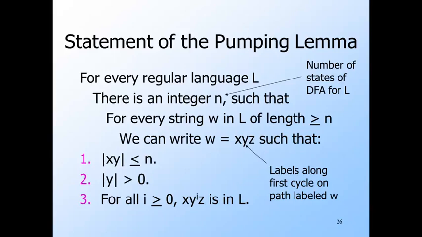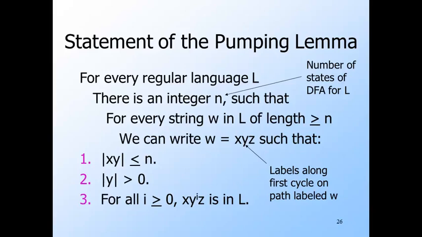Now you get to pick the string W, subject only to the constraint that it is at least as long as n, the number the adversary picked. Next, the adversary has to break your W up into x, y, z, subject to the constraints that the length of xy is at most n and the length of y is at least 1. You win the game by picking an i such that x, y to the i, z is not in L.